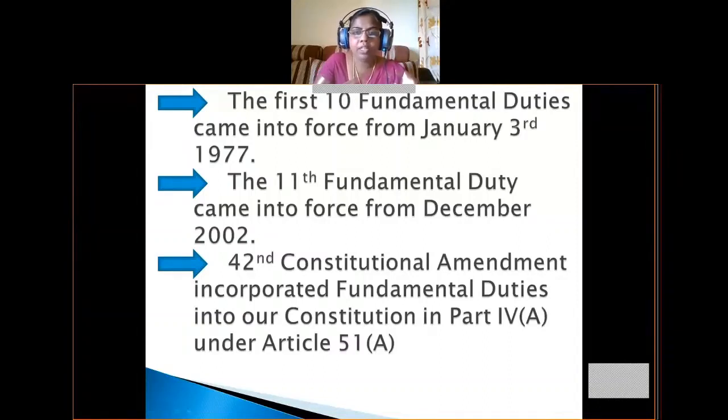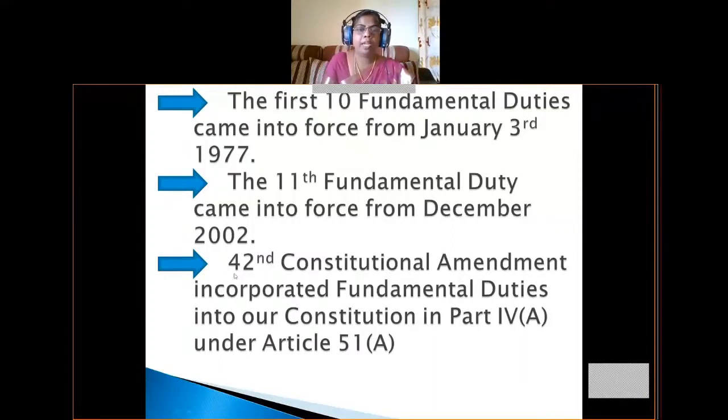The 11th fundamental duty came into force from December 2002 onwards. So from 1976 to 2002, all Indian citizens had only 10 fundamental duties. From 2002 onwards, one more duty was added to the list, that is regarding the right to education.